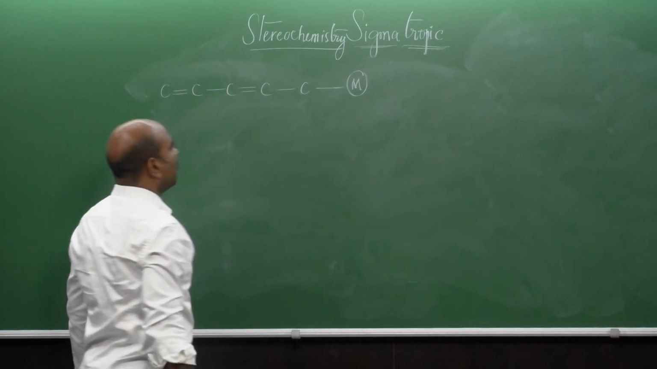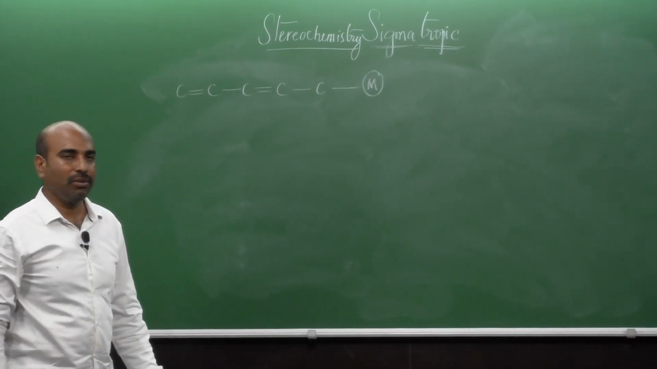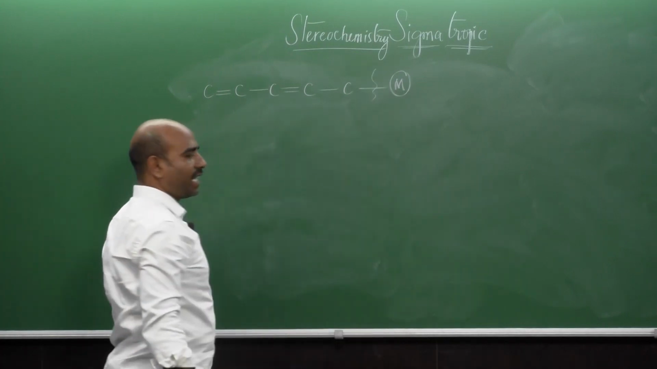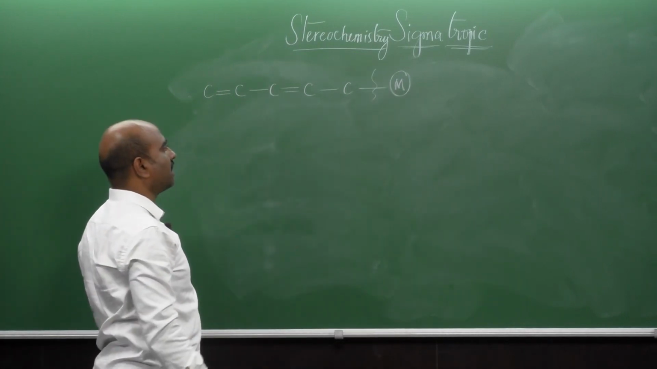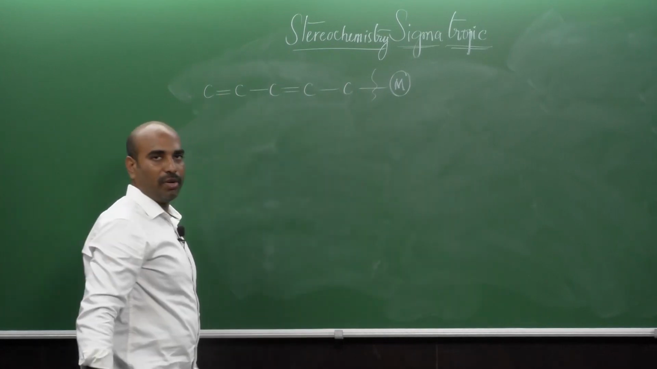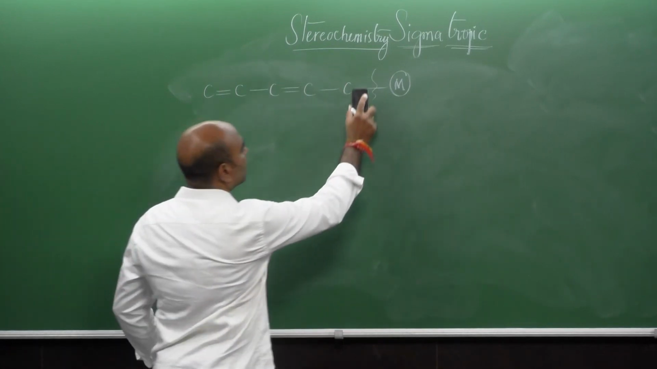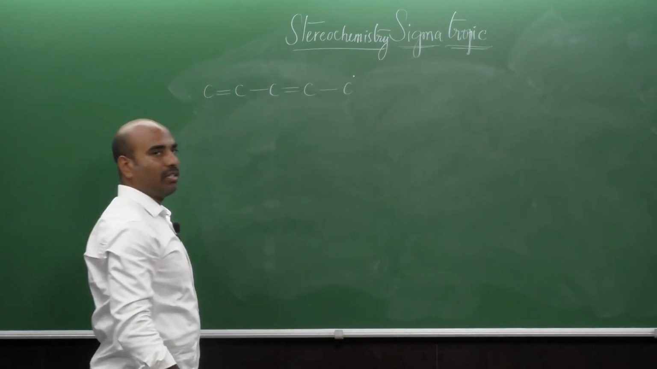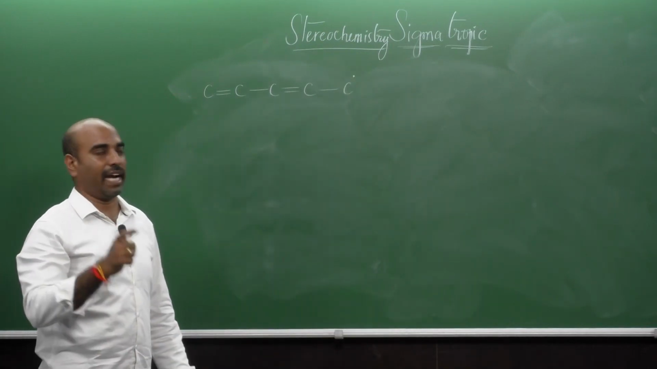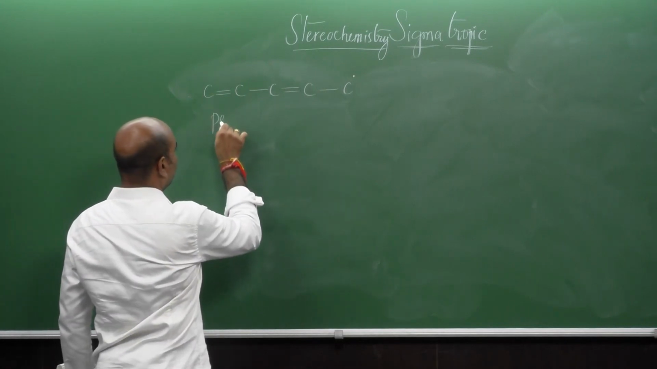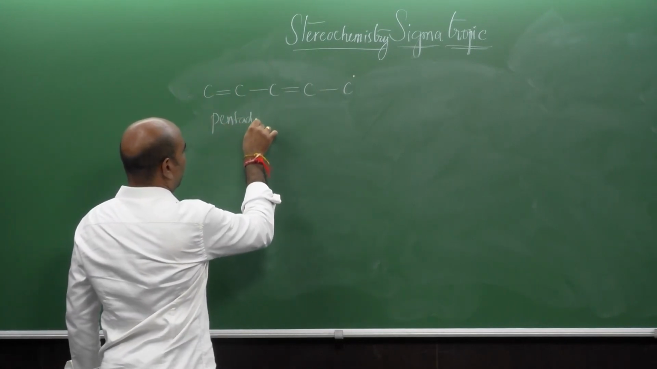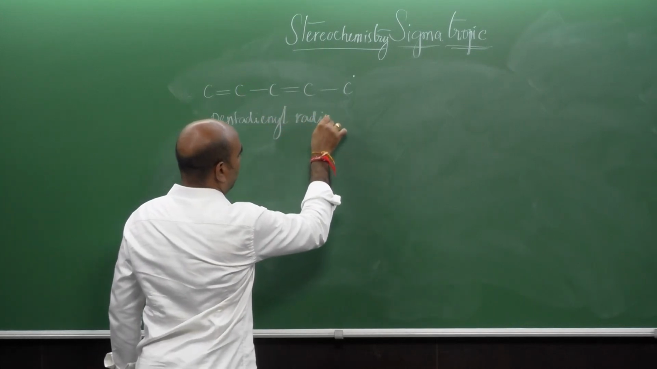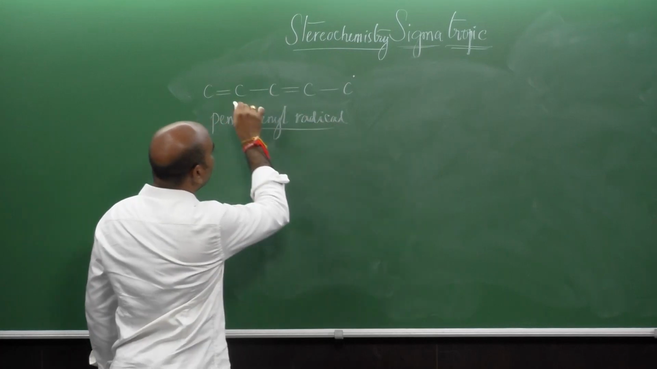So if this is the reactant molecule subjected to the sigmatropic reaction, according to Woodward and Hoffmann you need to consider that the sigma bond is undergoing homolysis. The resultant of this is a radical. What is this? Pentadienyl radical. So how many carbon atoms are there in this system?